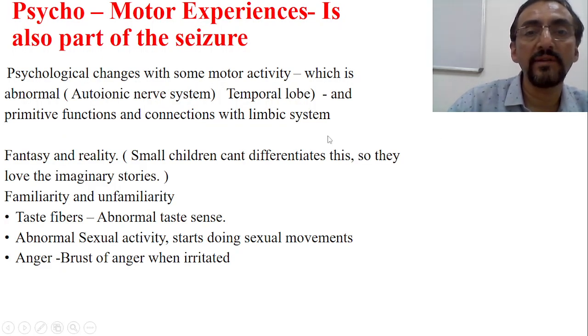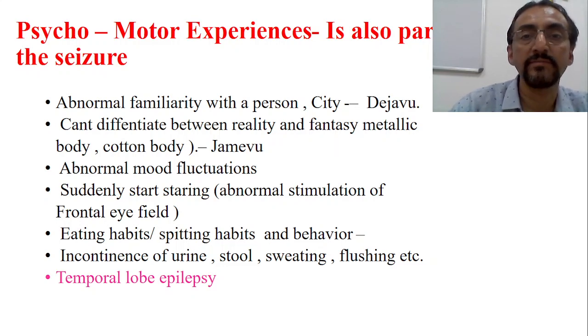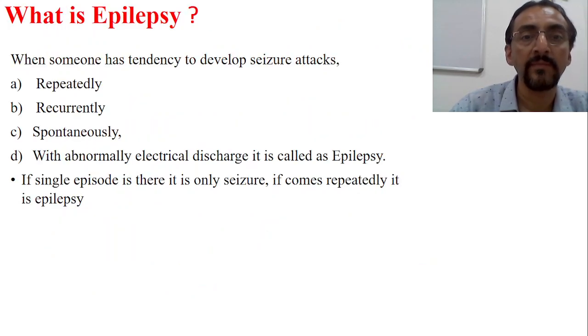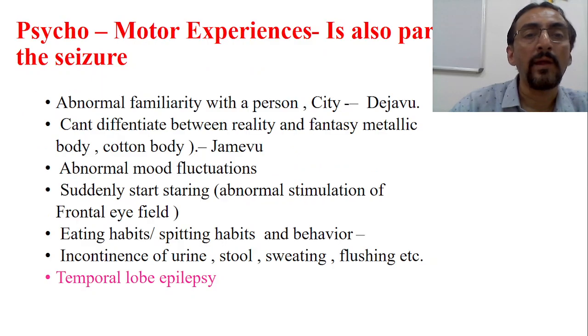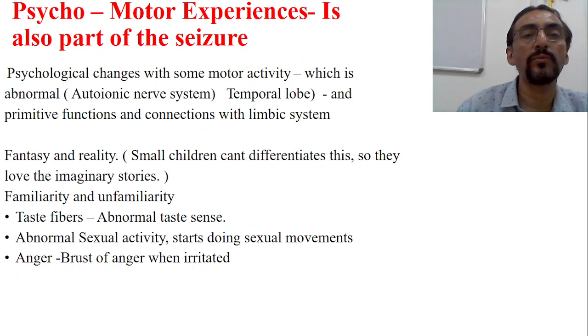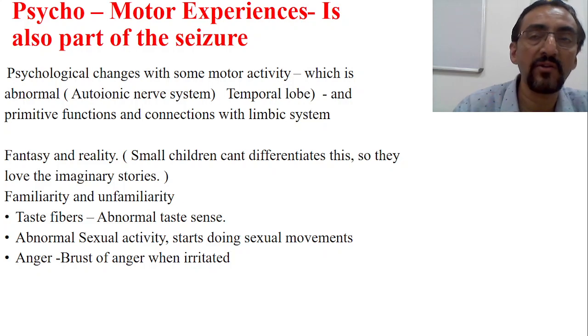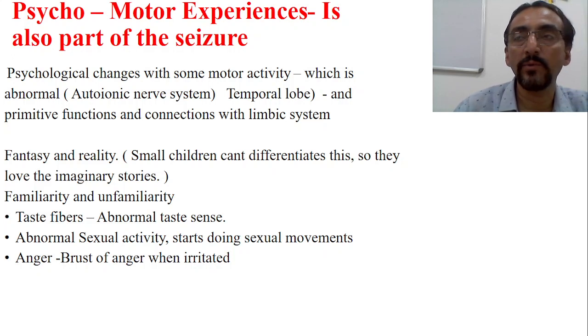In the last class, we were discussing abnormal sensory perceptions by the patient during the seizure, which is a part and parcel of the seizure component. Now today we will see the abnormal psychomotor experiences during the seizure, because these are the 3 components we know: motor, sensory and psychomotor. And what are the psychomotor components of the seizure and how will the patient feel it? That we are going to see today.